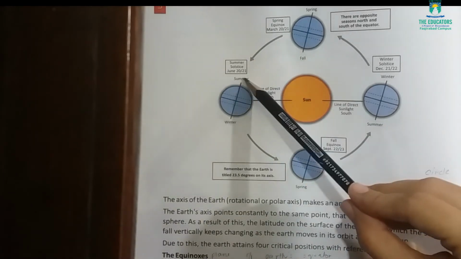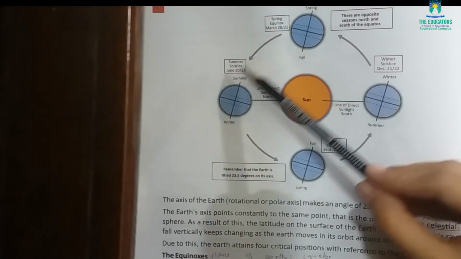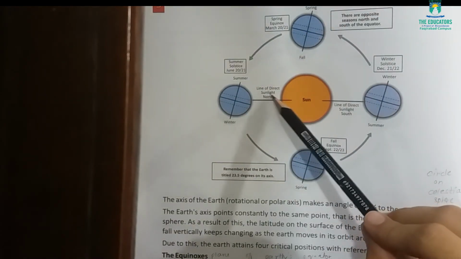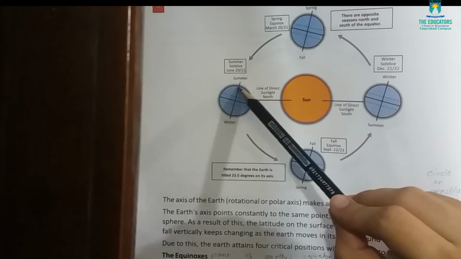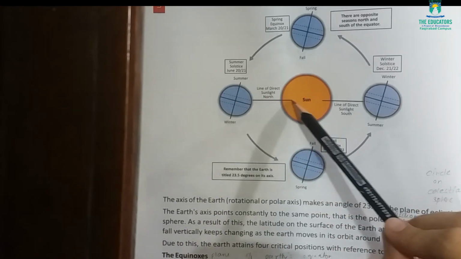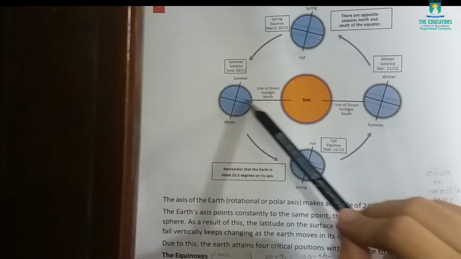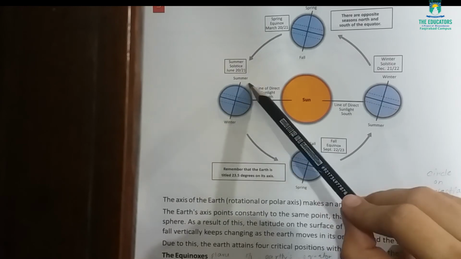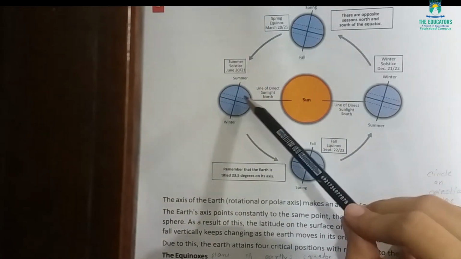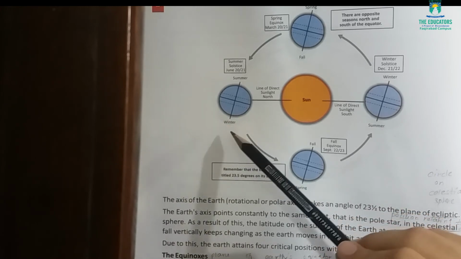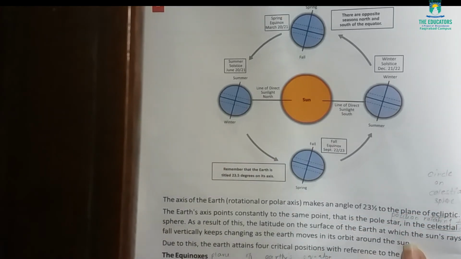Now look at this summer solstice, June. As you can see, June is the month of summer season. The line of direct sunlight is north, like the north pole is inclined. The north pole is inclined towards the sun, so the sun rays are falling mostly on the north pole region, so it experiences continuous daytime or longer days as compared to the southern region, which is experiencing the night, or the winter season.